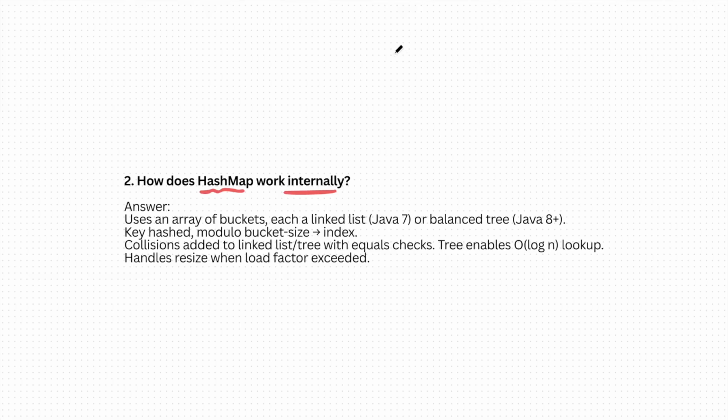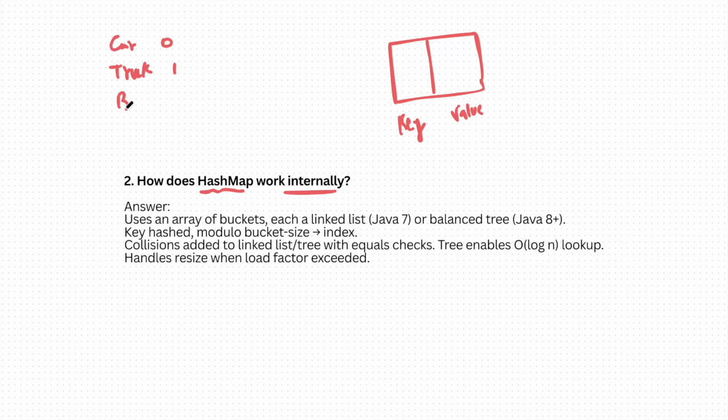Basically, you all know that a HashMap works on two things, key and value. Whenever you want to store anything inside a HashMap, you need to have a key and you need to have a value. For example, car can have a key of 0, truck can have a key of 1, bus can have a key of 2. These are all our data. So when you store this in a HashMap, what happens?